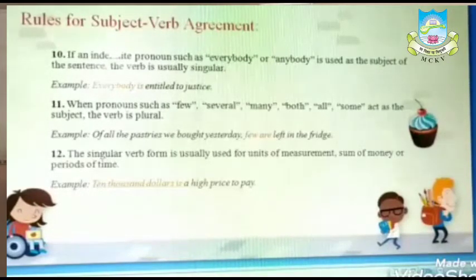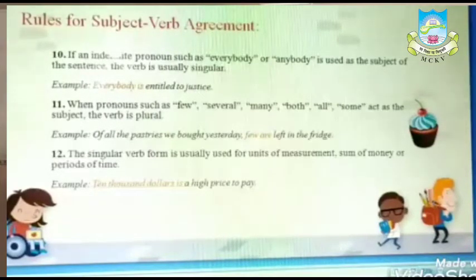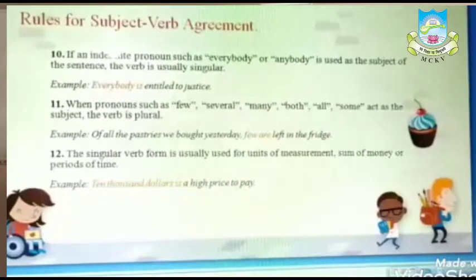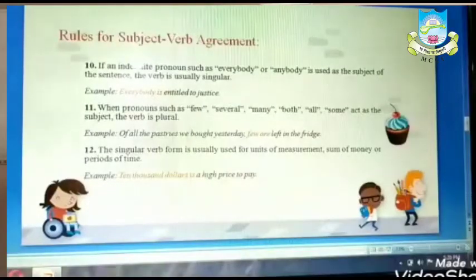See, everybody is entitled to justice. I repeat, everybody is entitled to justice. This is very simple. The subject is everybody, so it is taking a singular verb. I hope you have understood this. Now see rule number 11.